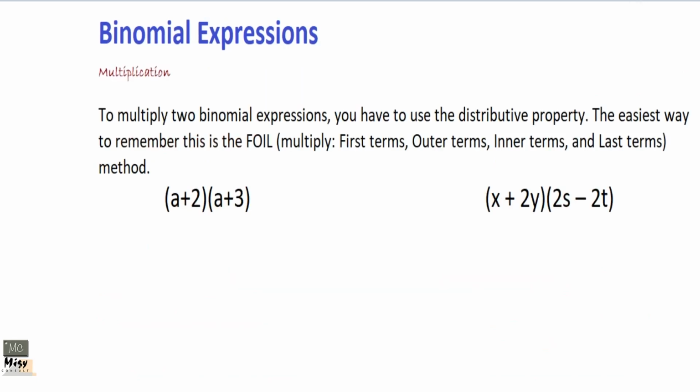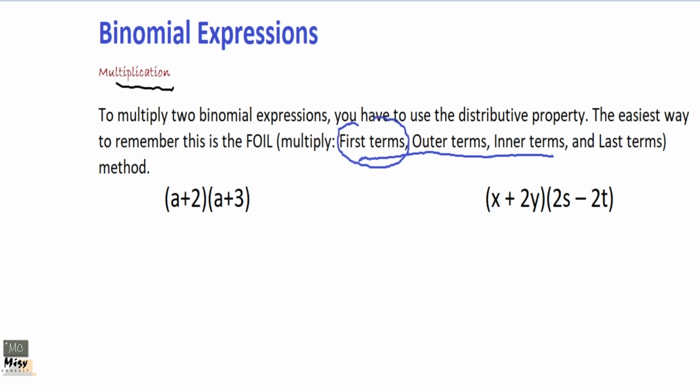Okay, so we just did addition and subtraction of binomial expressions. Now we are going to do multiplication of binomial expressions. So this is how we do it. It is very easy. One way you can do that is what we call the FOIL method. With the FOIL method, you multiply first terms.